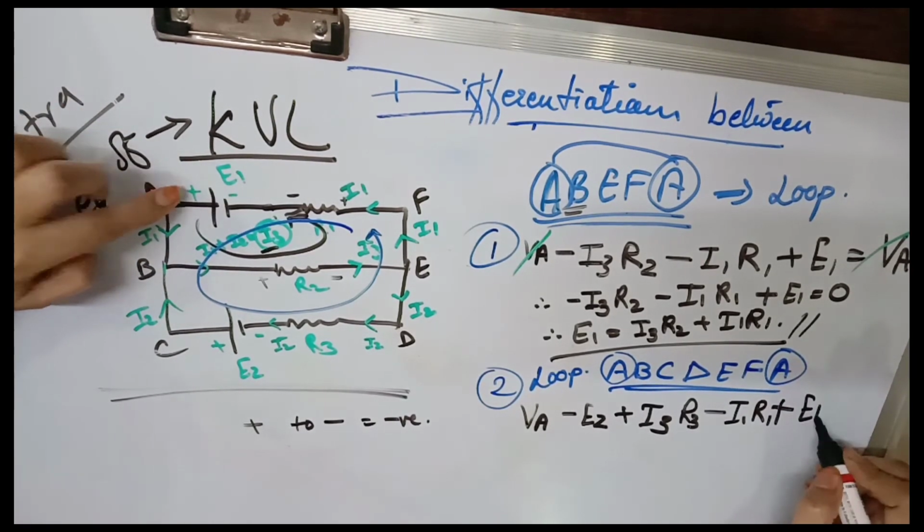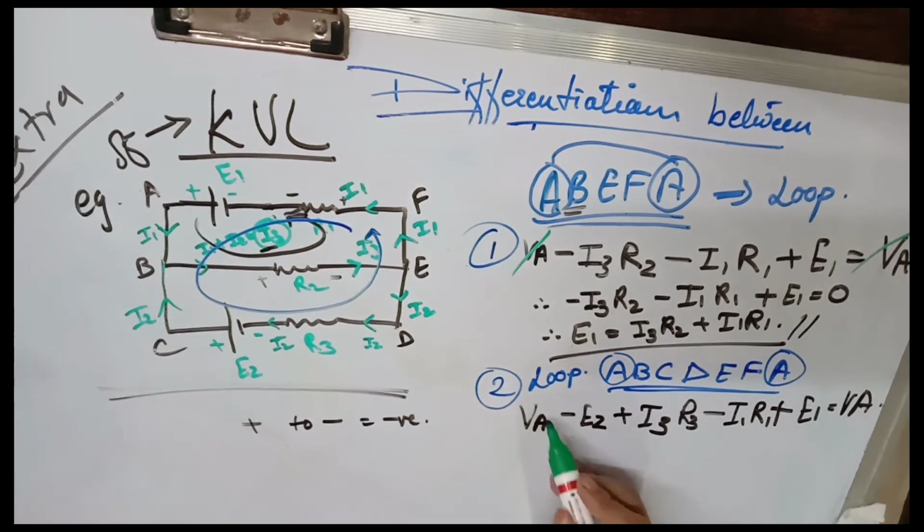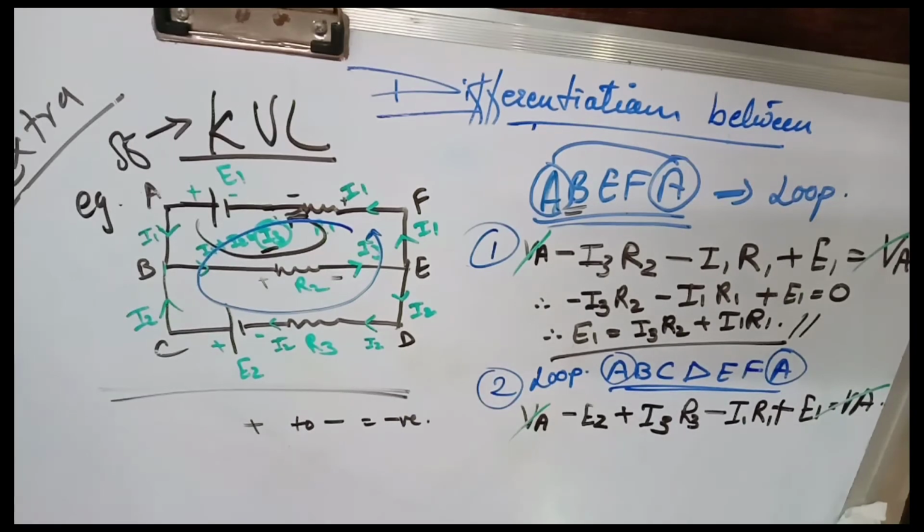Again between D and F there is nothing, then we go from F to A, there is current I1, resistance R1, and the battery E1. We are going from minus to plus for the battery, so we'll take positive E1.